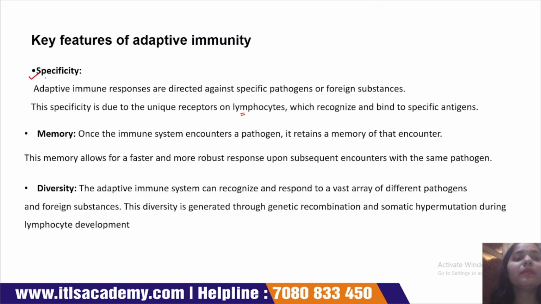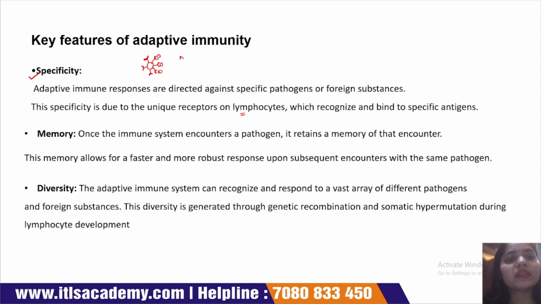Okay. Adaptive immune system is directed against specific pathogens or foreign particles. The lymphocyte cells contain a unique receptor. Due to this unique receptor, cells bind to the specific foreign particle. Suppose this is a lymphocyte cell. In this lymphocyte cell, only spherical shaped foreign particles bind.